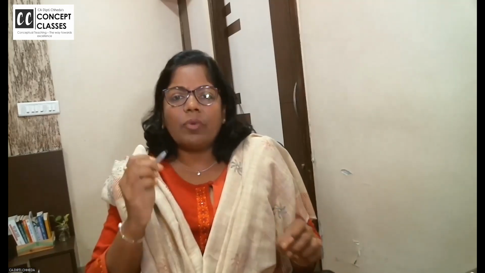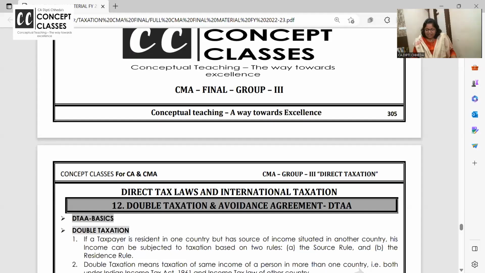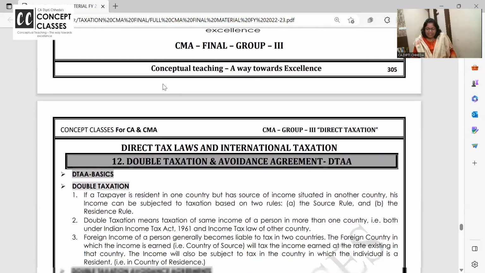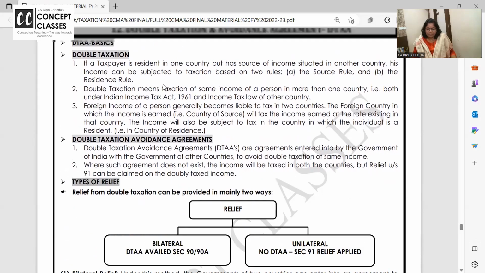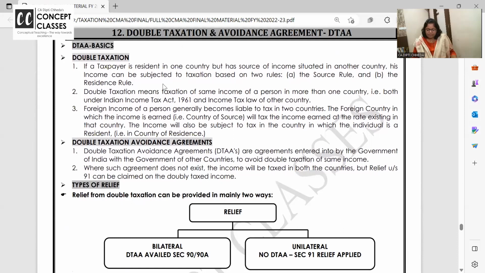Okay, now what I want to say is, let us first read the concept from the material and then we will take up some problems also. Right? So here I begin to share my screen. Yes. Double taxation avoidance agreement. So by which method do you have to solve the problems in the exam? Bilateral.